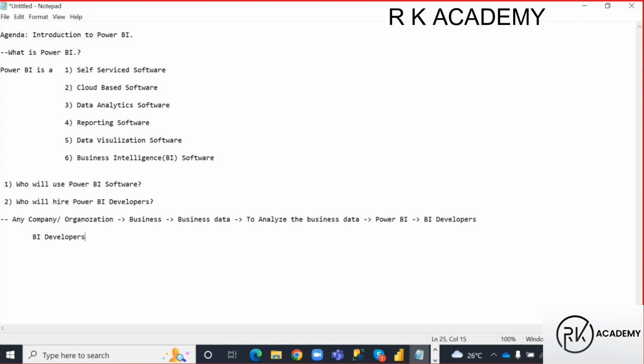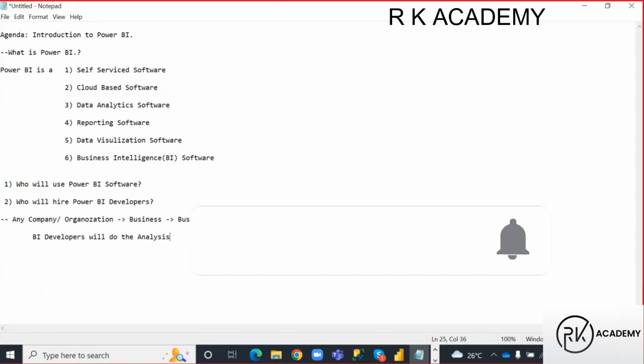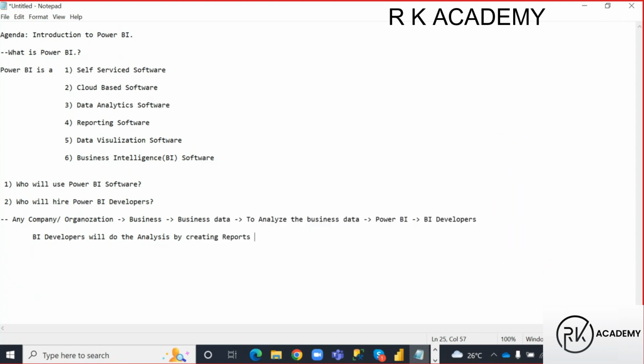Power BI developers will do the analysis by creating reports and dashboards. Creating reports and dashboards, guys. Power BI developers will do the analysis for what? Business data. Is it clear, guys?